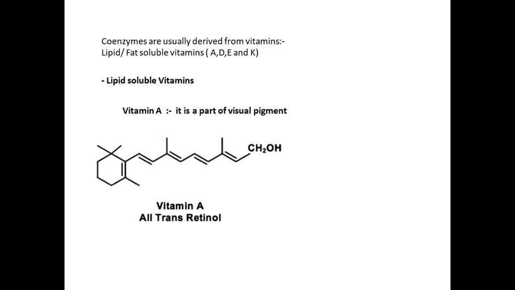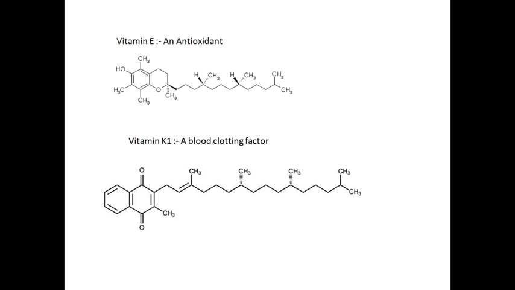Vitamin A is an important part of visual pigment, and the structure of vitamin A is given here. Due to deficiency of vitamin A, there is night blindness. The second vitamin is vitamin E. It acts as an antioxidant. The structure of vitamin E is like this. Vitamin K1 is a blood clotting factor. This is vitamin K1.